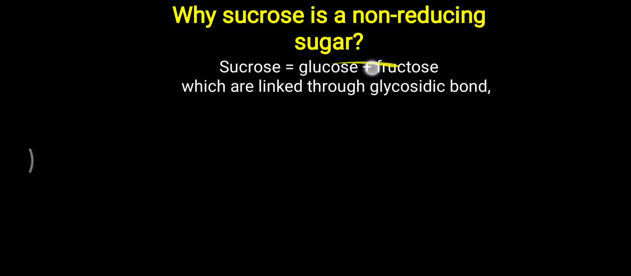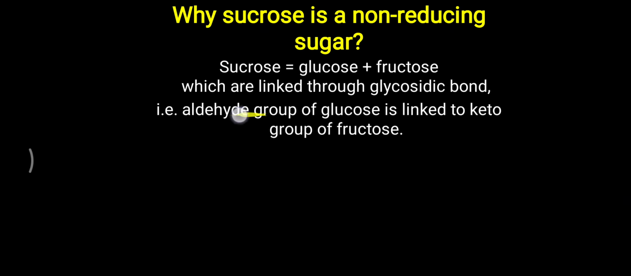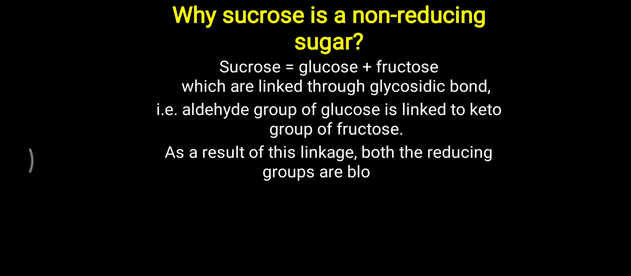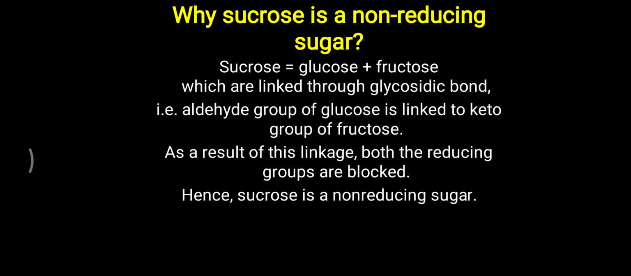The reducing property of a sugar is basically due to the aldehyde group in glucose and the keto group in fructose. But both the aldehyde and keto groups are utilized for making the glycosidic bond. So the aldehyde group of glucose is linked to the keto group of fructose to make the disaccharide sucrose. As a result of this glycosidic linkage, both the reducing groups are blocked, or utilized. So sucrose becomes a non-reducing sugar.